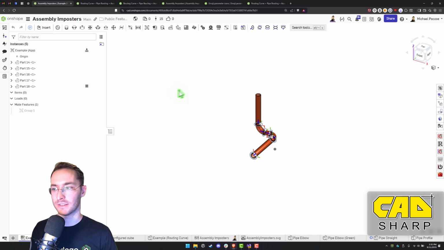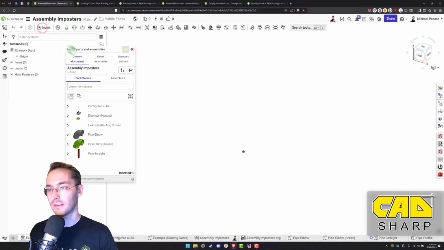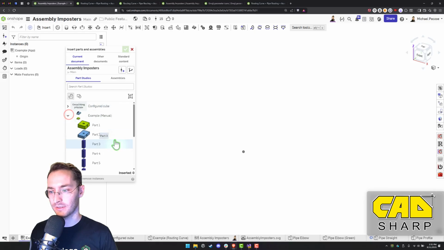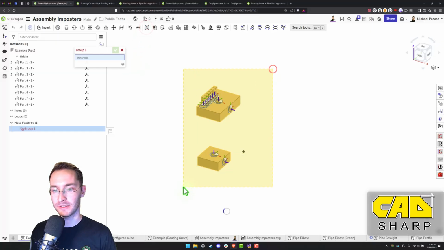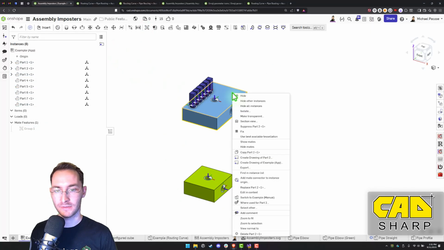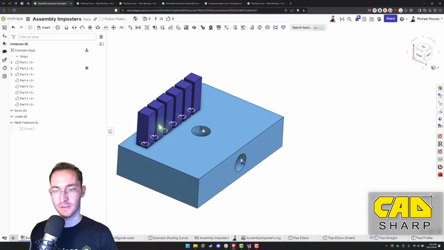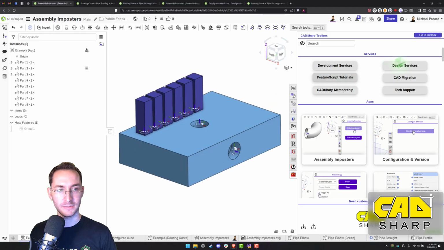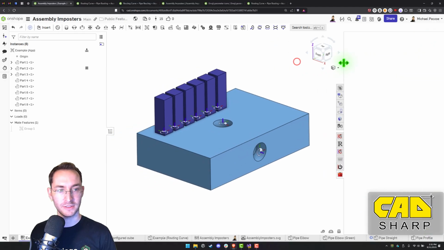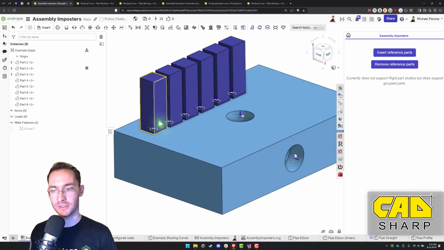So let's insert, first let's get rid of all these for the test. Now we can insert this one, group everything together, fix one of them in place. So let's see if it works. So we'll open this up. I'm going to go to the toolbox view instead. Okay, now there's a chance it may just put it on the first one.